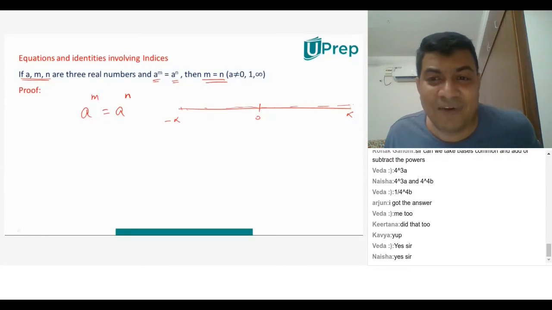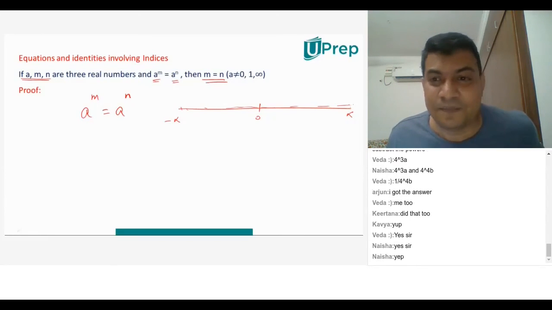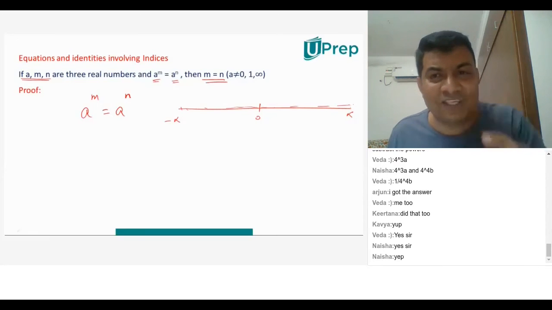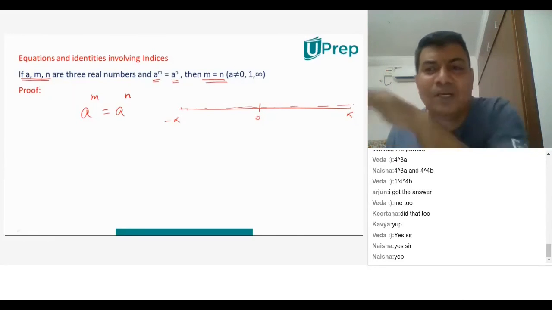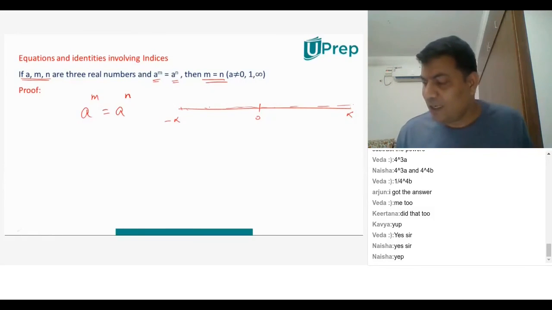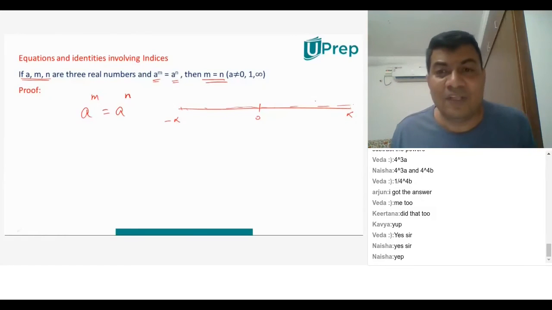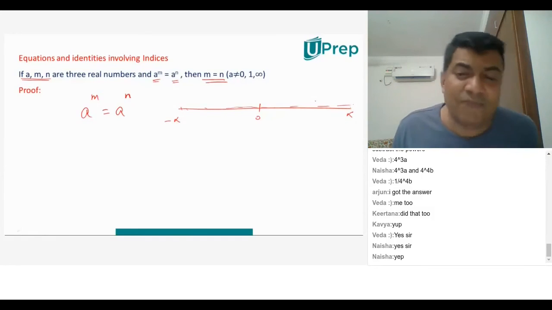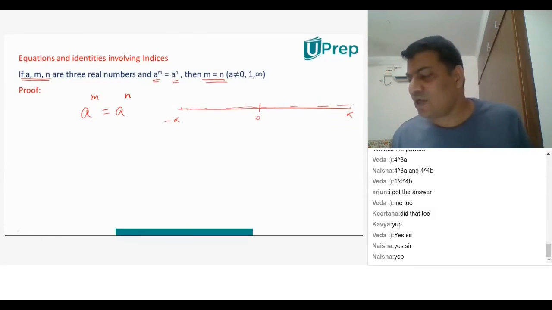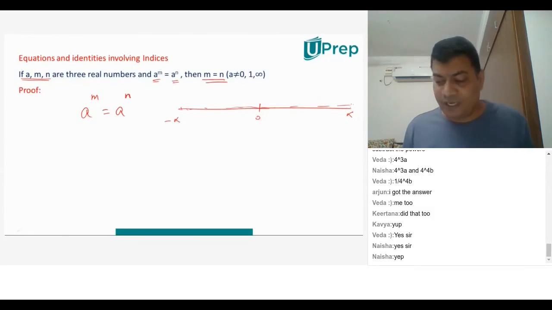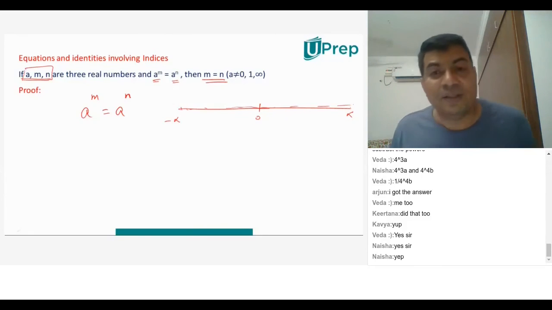If you remember, we discussed in one of our classes way back. Does everyone remember what a real number is? It was one of our first or second classes. Correct. All numbers, whether rational or irrational, come under the real numbers. So on the number line, whether it is an integer, fraction, rational, irrational, all these numbers are real numbers. So here he's saying a, m, n are three real numbers.